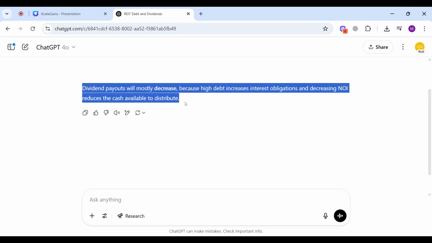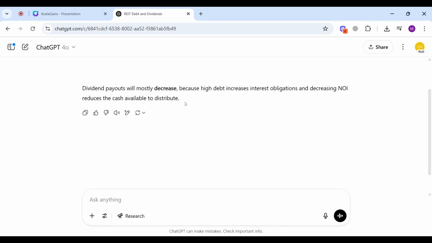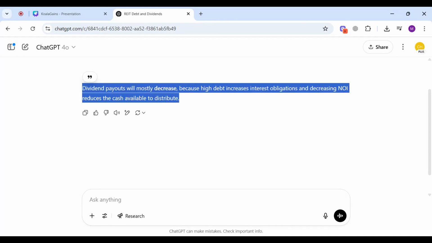But there can be other scenarios where the dividend might not decrease. It can be the case where the company takes high debt only to sustain its dividend payout ratio. That means the dividend stays the same and does not decrease. Or there can be other scenarios where the company has kept cash aside only for situations where the net operating income might reduce and they cannot sustain the dividend. So as a cushion, they already have cash with them.